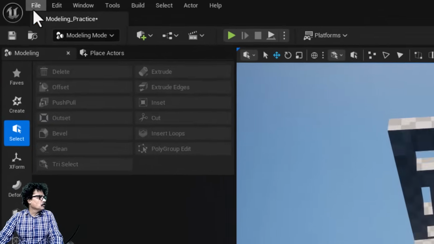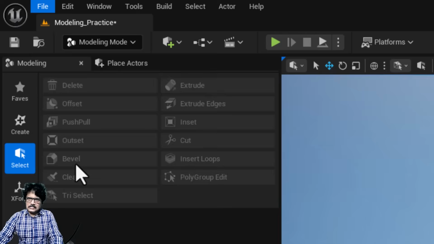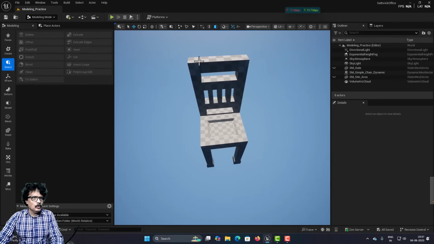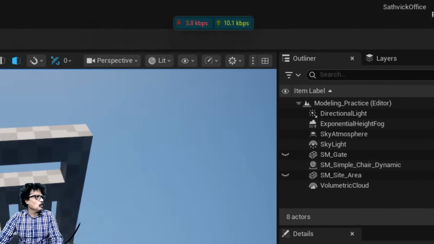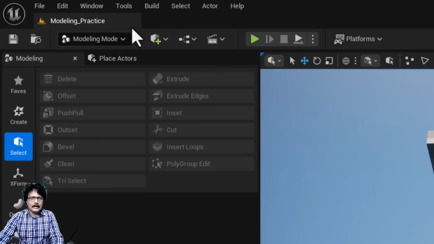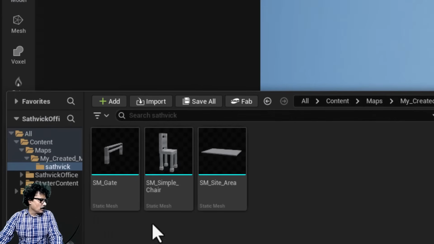Now, I will go to file, choose save all, and now this chair SM simple chair dynamic is present only in our level modeling underscore practice. And if you come to content drawer, here we are not seeing this chair. This chair you are seeing is the old chair that we designed in our previous session.